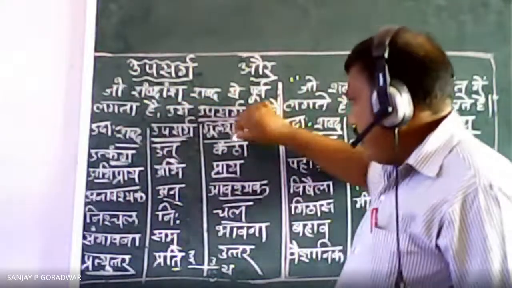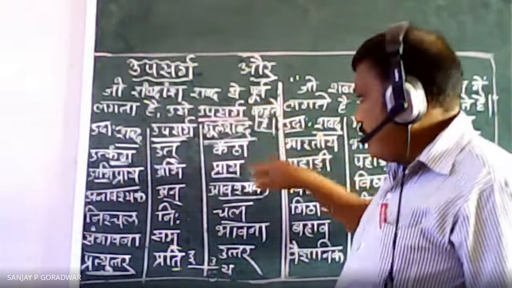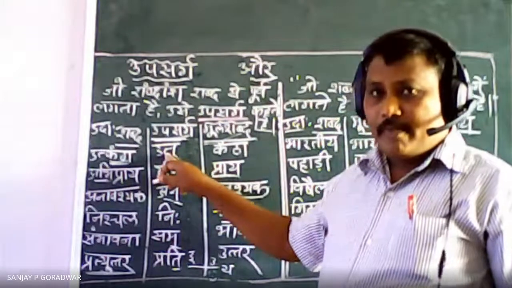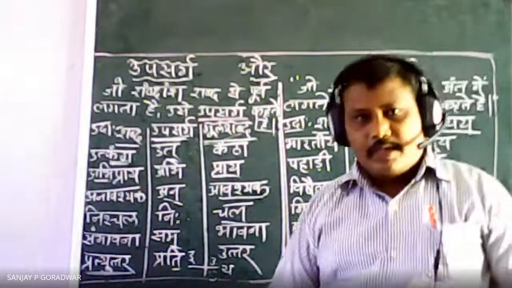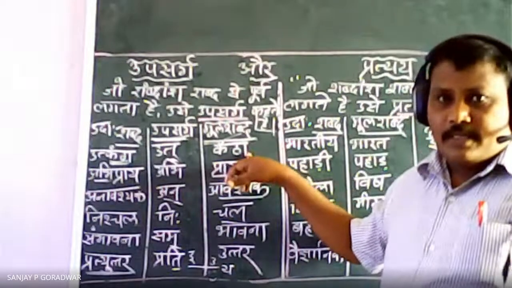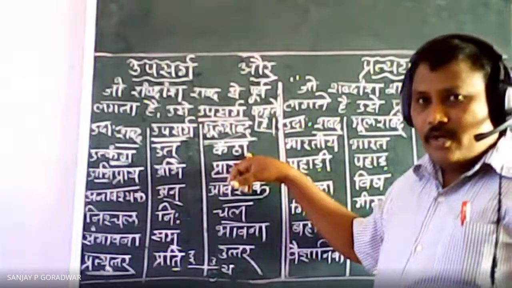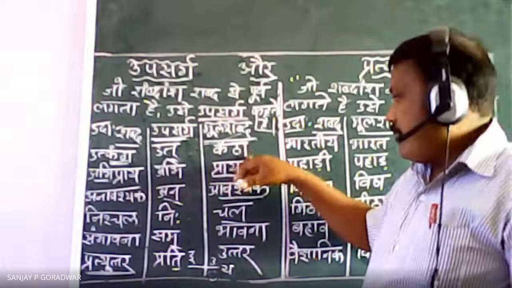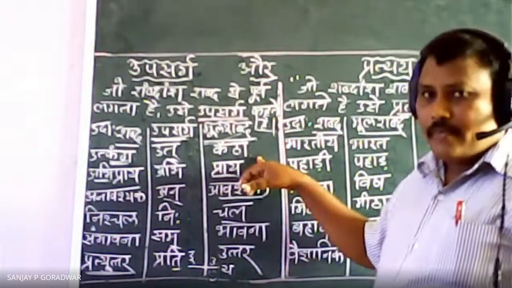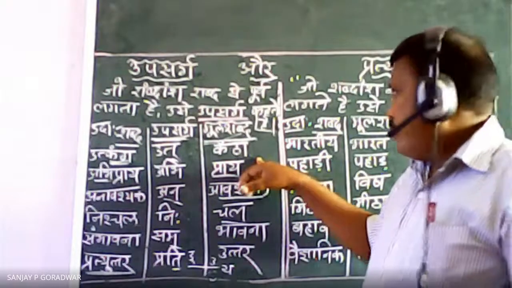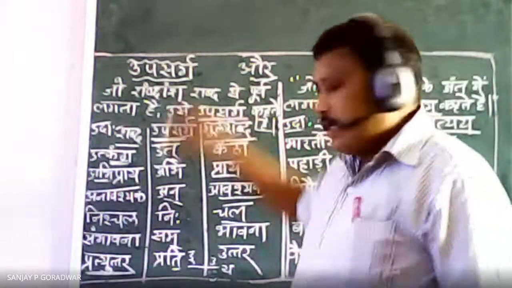Upsarga and mool shabda. Mool shabda means the main word you have to find there, and the prefix you have to separate. But make sure that when you are separating, the separated word should have meaning. If you separate it and the meaning is not there for that separated word, your answer may be wrong. Okay, so like this, upsarga is the prefix.